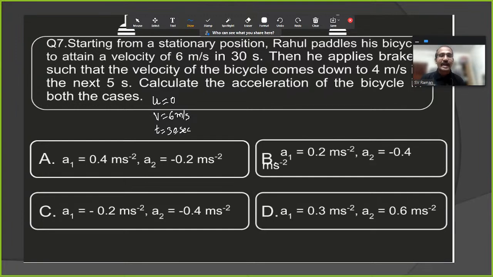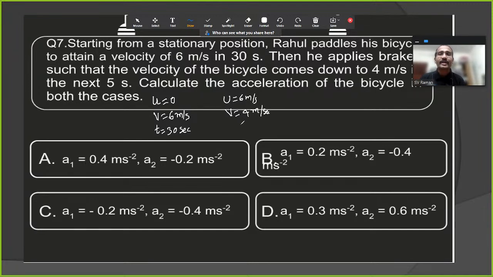Clear? Then he applied the brakes. Once he applied the brakes, what happened? The velocity comes down. Now from where to where? This 6 meters per second is the initial velocity for the next part. At the time of applying the brakes, his speed is 6 meters per second, so that is the initial velocity. After applying the brakes, what is his velocity? The velocity will be 4 meters per second.